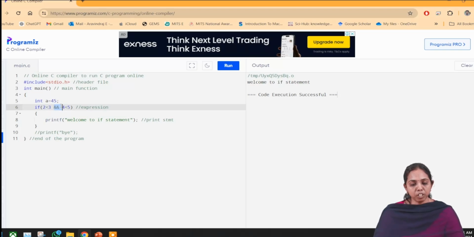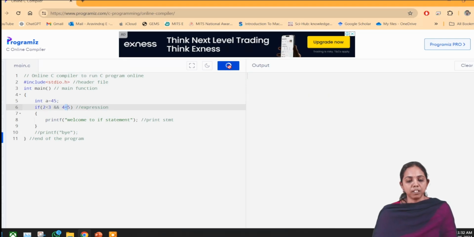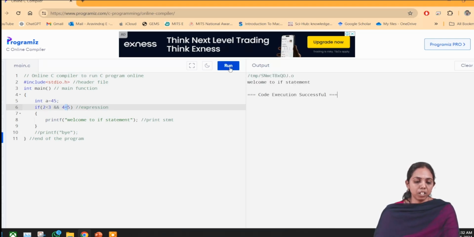This is one type of expression and this is another type of expression. So both the expressions should be true, then only we will get true. Otherwise, it will be a false expression. So after evaluating both, true and true, we will get true. So now it is going to be executed. What is the statement that was present in the if?